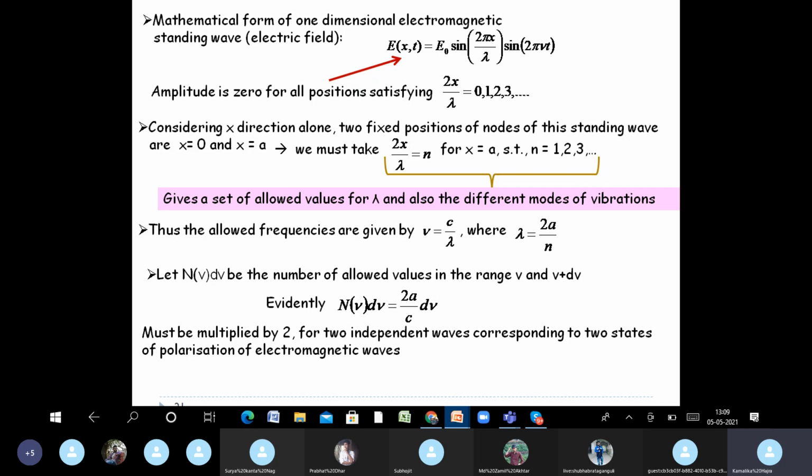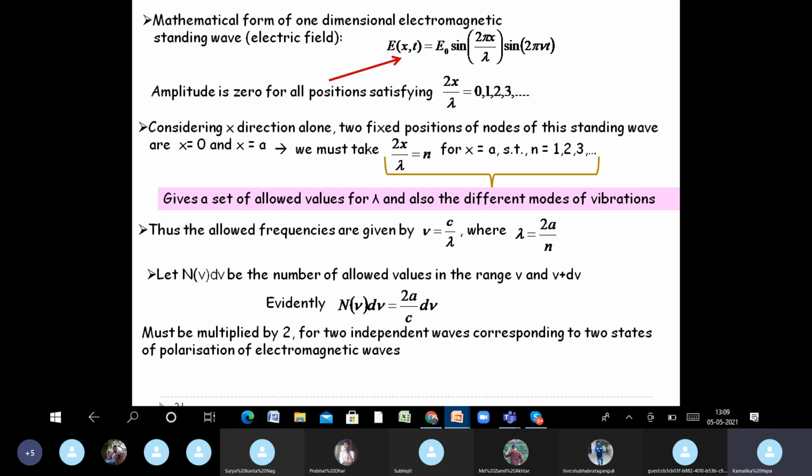Because of forgetting this one point, the answer always goes wrong. That is, we have an electromagnetic wave, so at any point it has two independent modes of polarization. Okay, so that is why for each given wave we have to multiply it by 2.